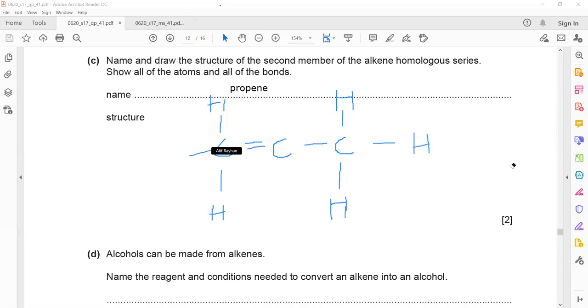And what about the central carbon? If you draw one more hydrogen here, it means carbon is forming 5 bonds. This hydrogen is not correct. Carbon can form a maximum of 4 bonds. So prop means 3 carbon, there should be a double bond between the first and second carbon atoms, and hydrogen according to the number of bonds used.